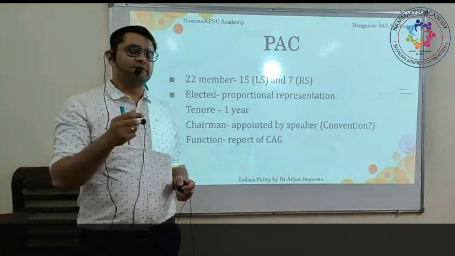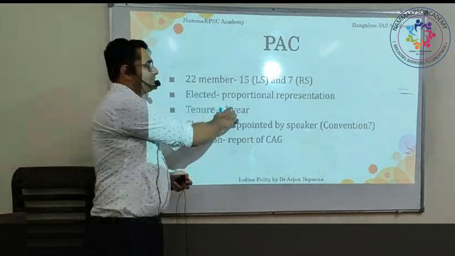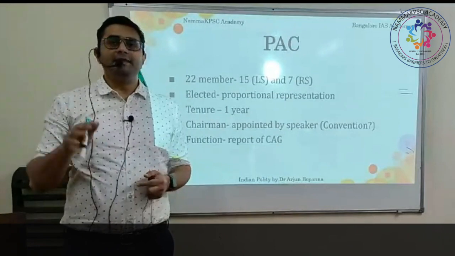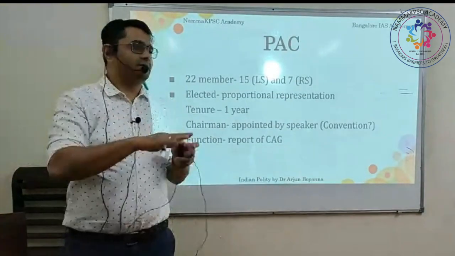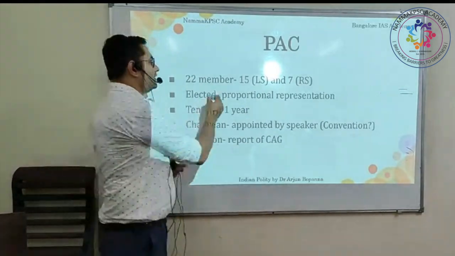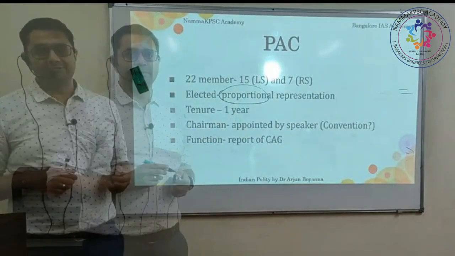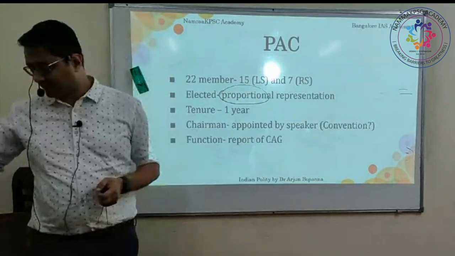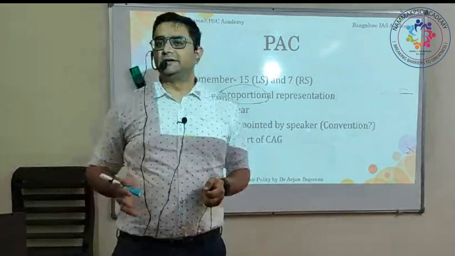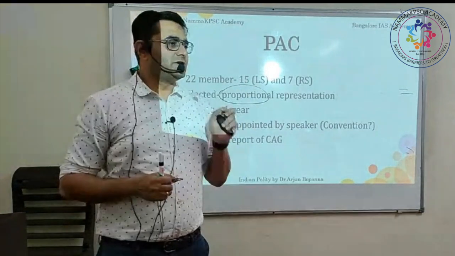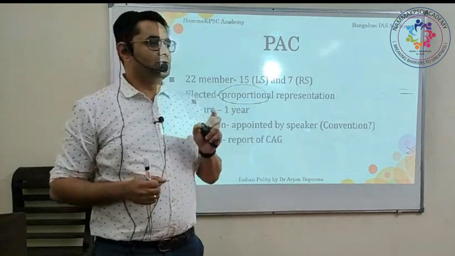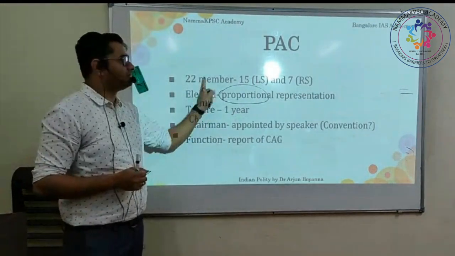So the Public Accounts Committee has 22 members, of which 15 are from Lok Sabha and 7 are from Rajya Sabha. And the members are all elected from amongst the members of Lok Sabha and Rajya Sabha by means of proportional representation and single transferable voting system. The same thing what we had discussed with respect to president, vice president and all that. So that's how the election is conducted for the members.